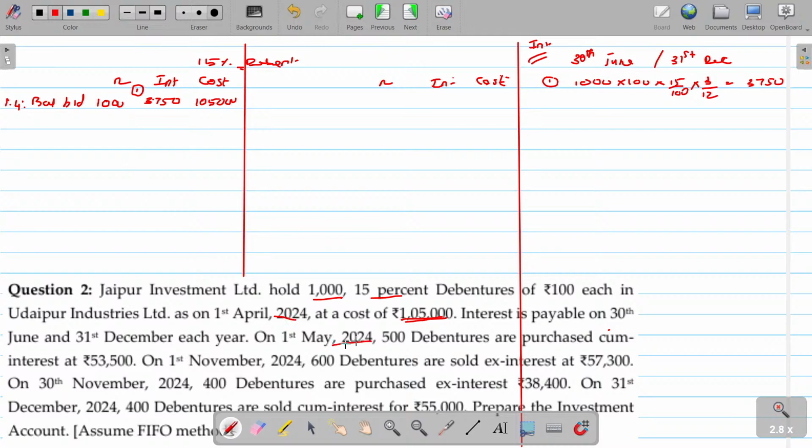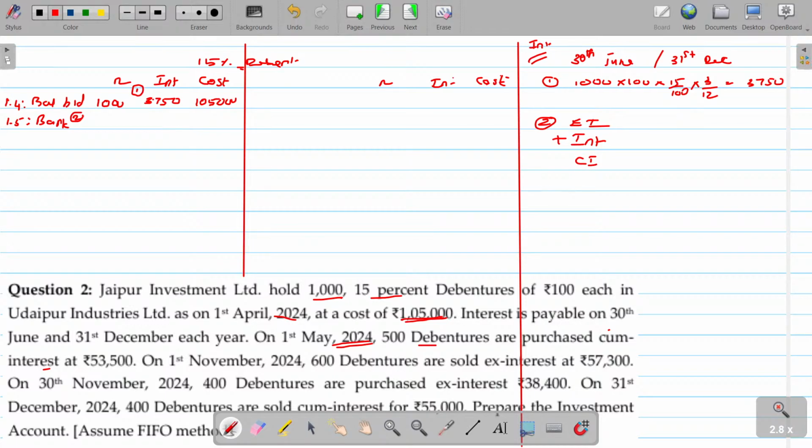On 1st May 2024, find the debentures are purchased cum interest. On which date? 1st May, bank account. While purchasing, what do you do? Ex-interest, add interest, then the ultimate value being the payment is cum interest.